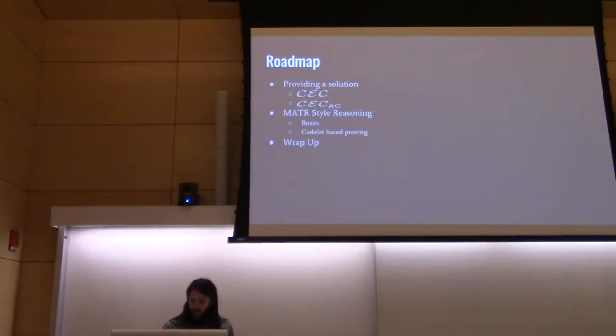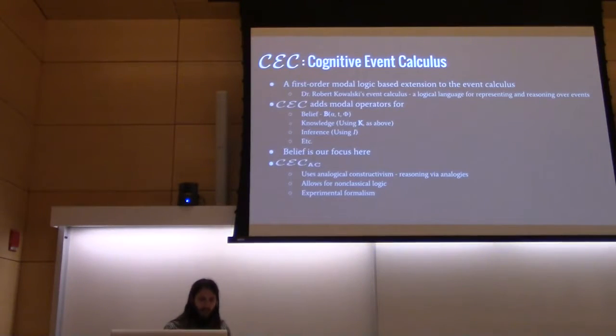Moving forward, I'll first discuss our solution to that problem, how we can go about preventing O knowing P, or knowing Q rather, which is an extension of the cognitive event calculus. After that, I'll discuss MATR-style reasoning, the type of reasoning and proofing that we're using in our paper and as we develop CECAC in general. And then finally, I'll bring everything together at the end into a wrap-up just to make sure all the ideas coalesce together. So first off, CEC.